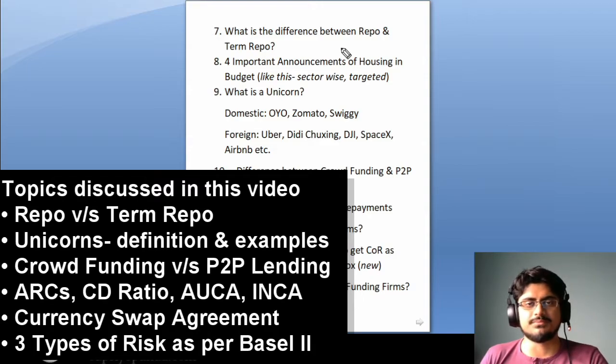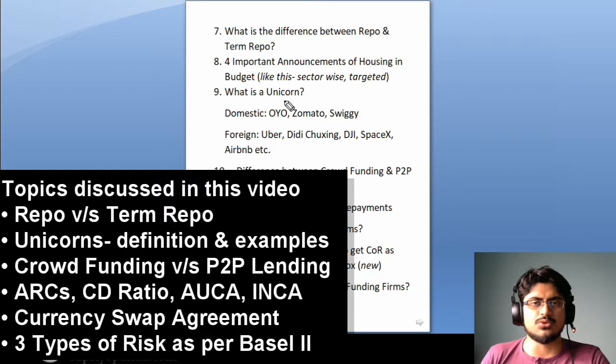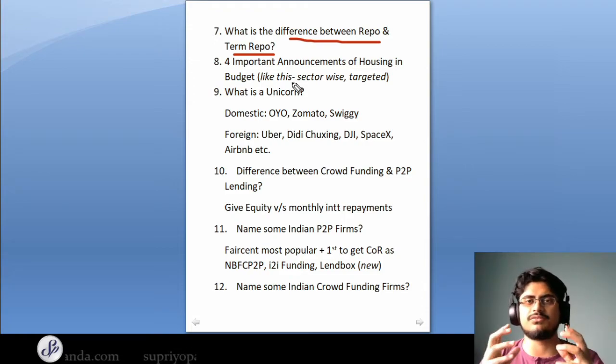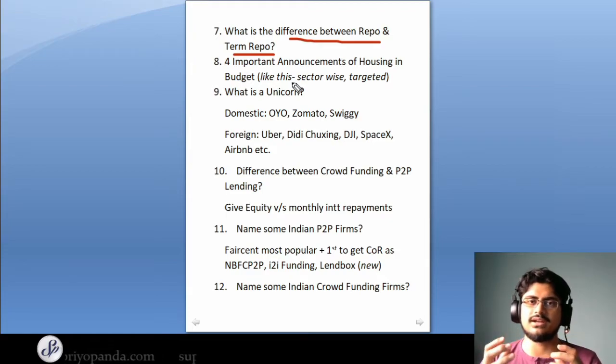Series. Let's jump in. So the first question that we are going to tackle today is the difference between the repo rate and the term repo. Now I will make a separate video explaining the term repo in detail, so you don't need to get too much deep into this right now. I'll just tell you the main difference, which is that the repo rate is the rate at which RBI lends, right? And this repo rate is always overnight. So the money that you borrow today, you have to return it to the RBI tomorrow.